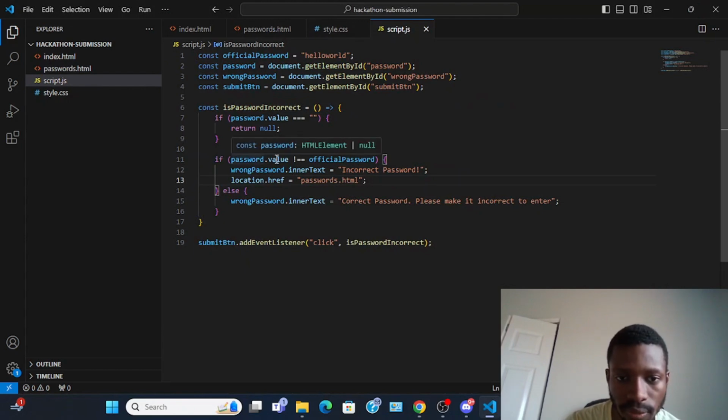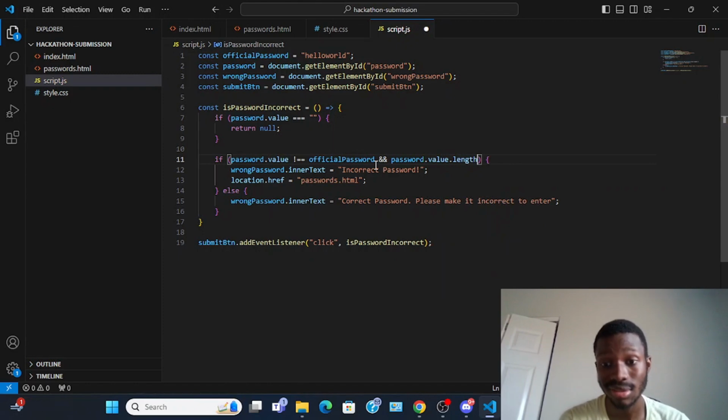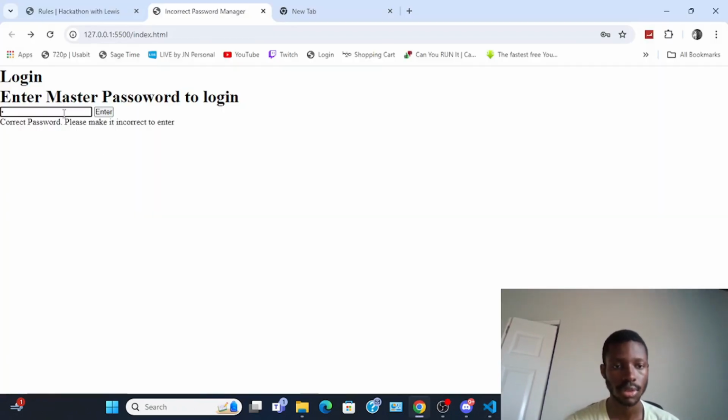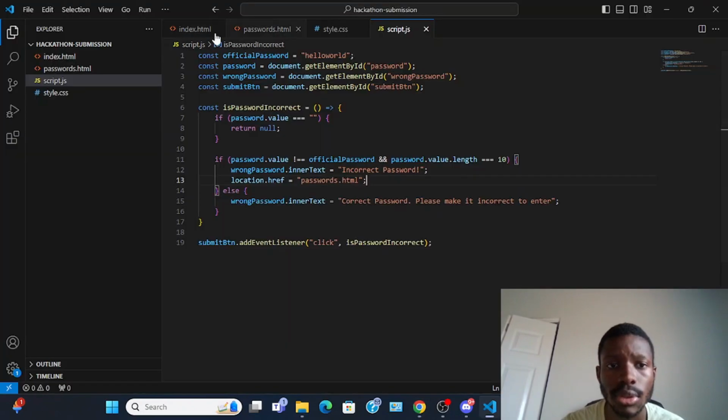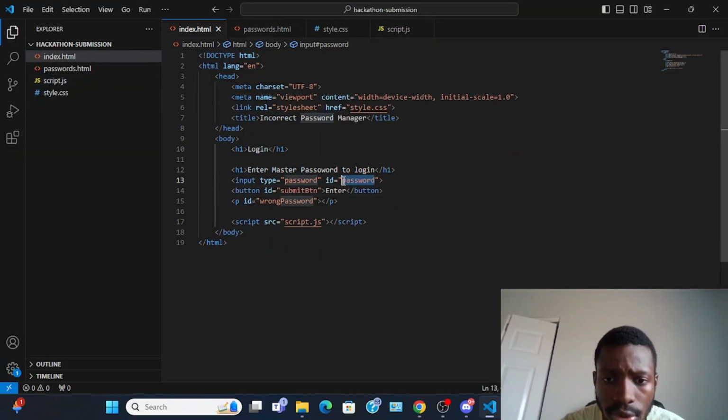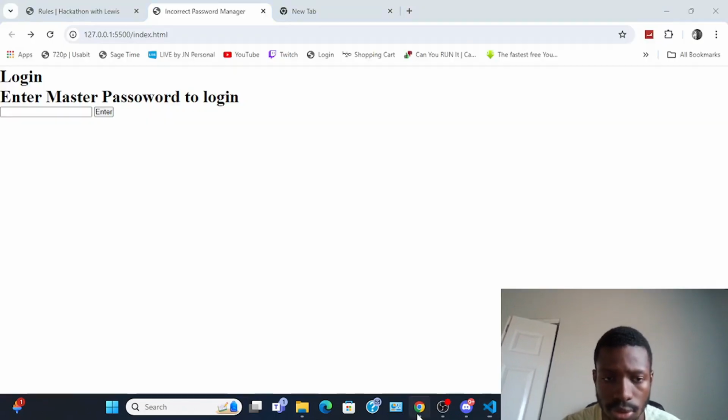So we need to do if password dot value dot length, I think, equals 10. See if that works. Alright, good. Let's test it. So I'm going to type in HELLOWORLD and then enter. There we go, it works. Wait, just so you can see it, I'm going to change it to text.